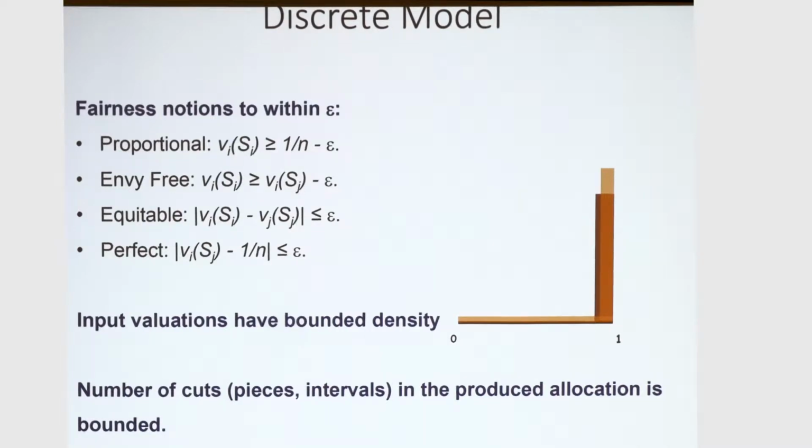And then we will also require that the number of cuts produced by the allocation is bounded. And I'll explain why this is. But intuitively, if you can chop up the cake into as many pieces as you like, then you might as well do that beforehand. And it is sometimes relevant to have a piece that is connected, for example, a piece of line that doesn't have holes in it.